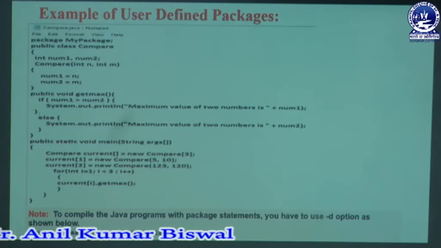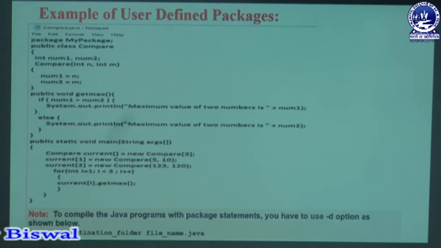That means whenever a user uses a program, that program is stored under a specific name in a folder, and that folder is located at a specific location. That is known as the destination folder, and the destination folder is always denoted as -d. It is written like javac -d destination folder name, then the file name .java. So in this way we can define it.